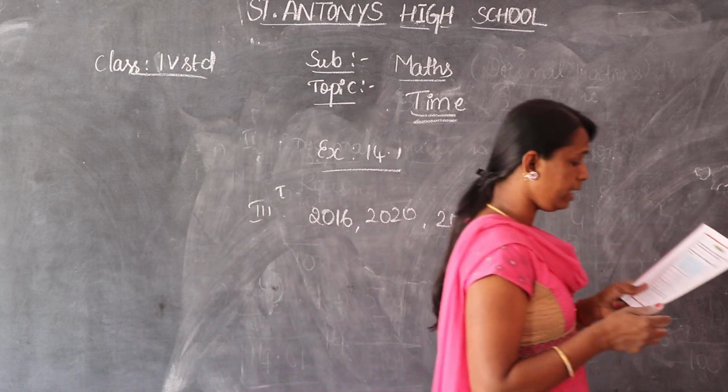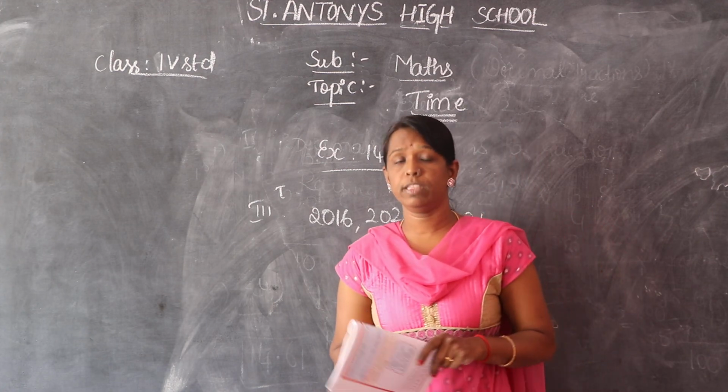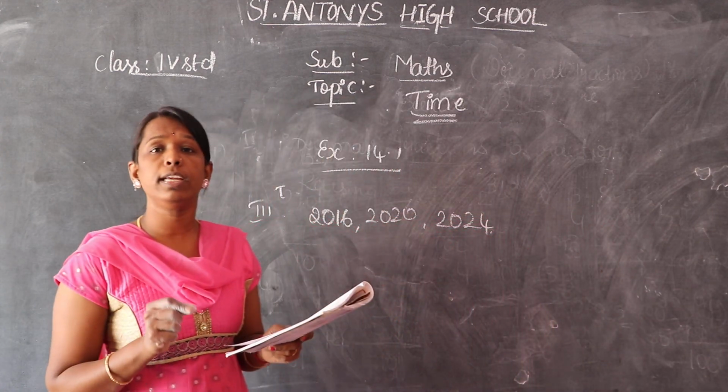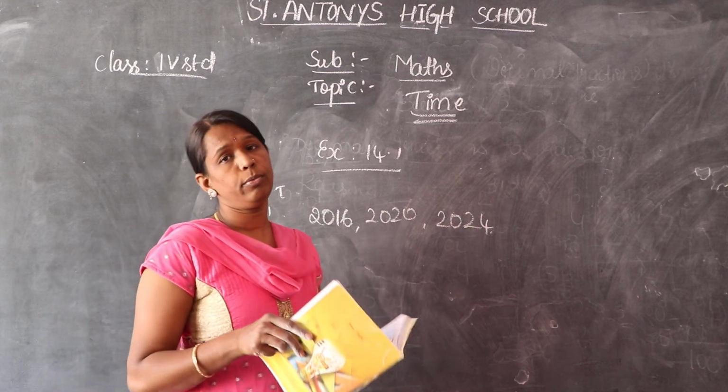Once in 4 years. So they usually celebrate once in 4 years.